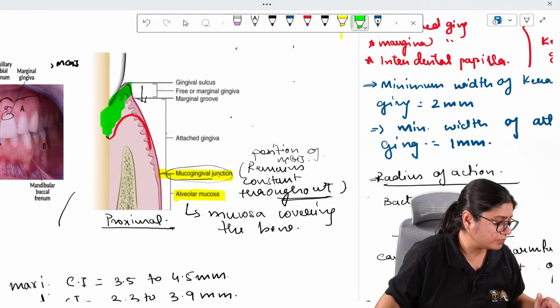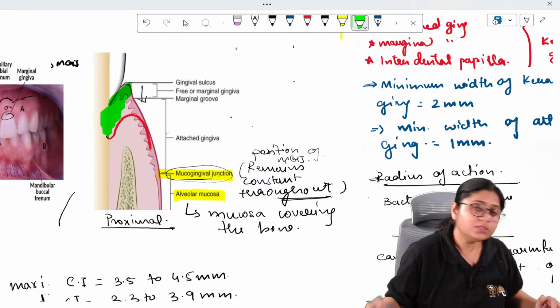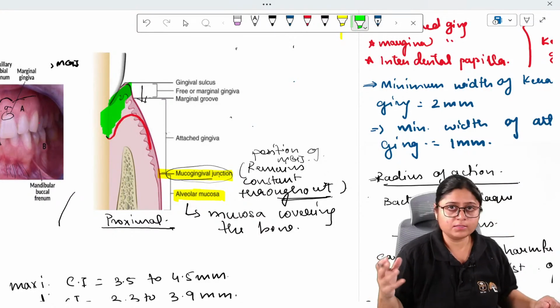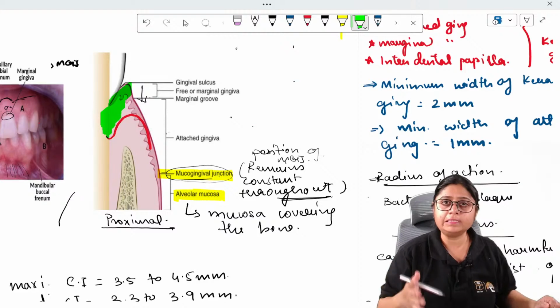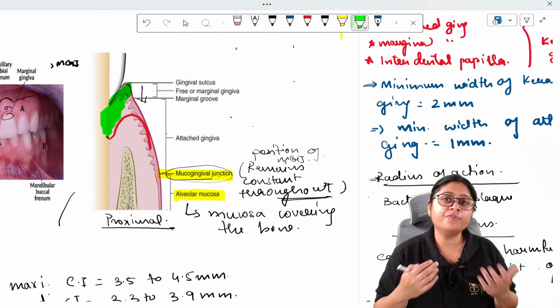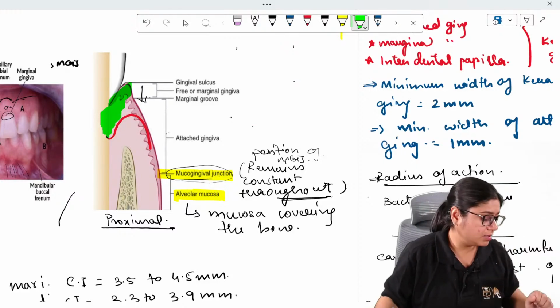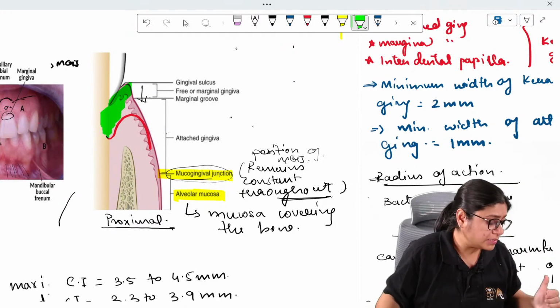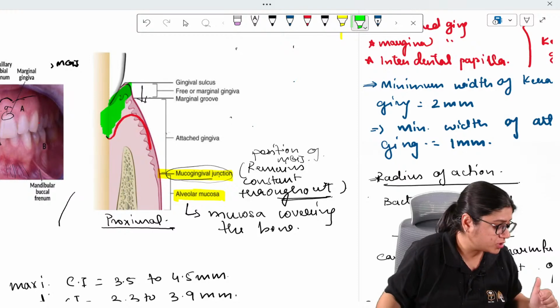Ma'am, what is the thickness of gingival biotype? Gingival biotype is in itself thickness. There is no specific value; different persons, based upon genetics and the position of the tooth, will have different thickness of gingiva. Transgingival, I have explained, ma'am, all parts of gingiva are keratinized.